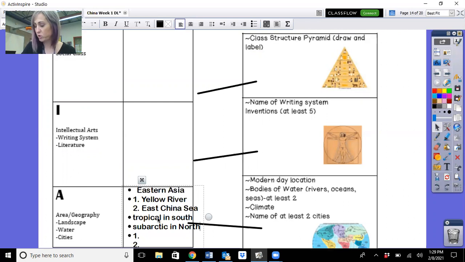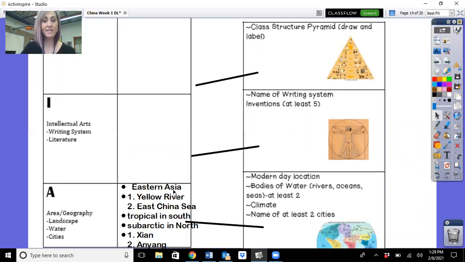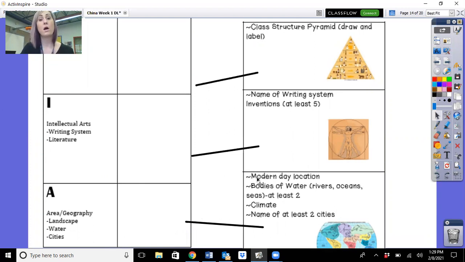All right, and then two cities. Again, from your map activity, which I gave back to you, you can look, but I'm going to put two from our map activity. All right, so pause it, write it down. This one I think was our easiest Persia grid because we almost have all of the information from our other activities, from the doodle, from the map activity, from the who's who.